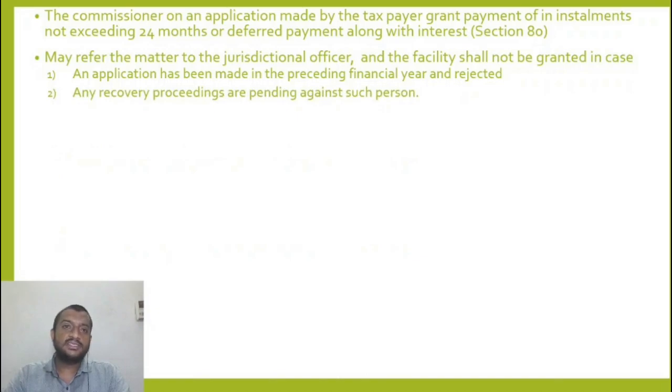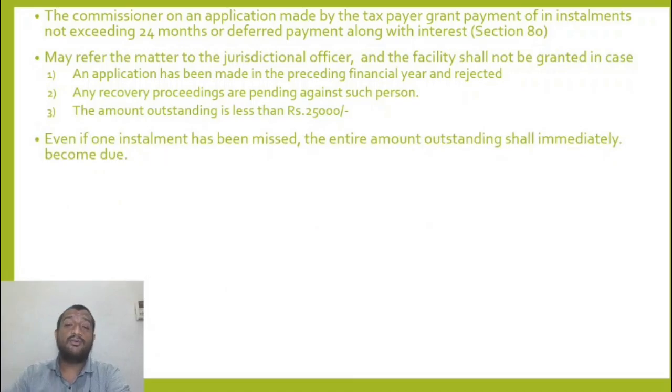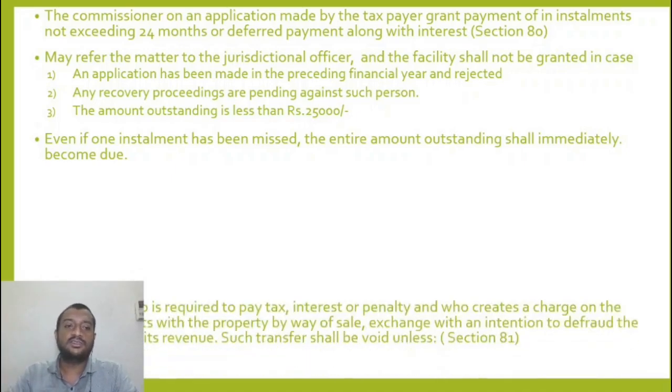If any recovery proceedings are pending against such a person, I will not allow him to make payment in installments or make a deferred payment along with interest. Even where the amount outstanding is less than 25,000, if even one installment has not been paid, the entire outstanding amount becomes due the moment you default, along with the interest.